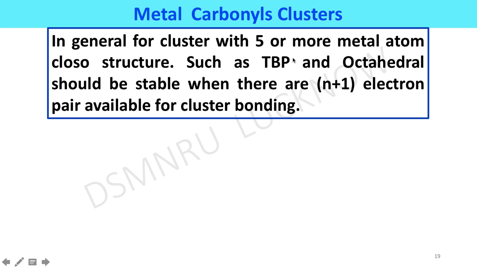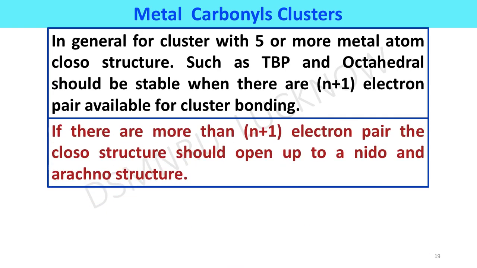In general, for clusters with 5 or more metal atoms, a closo structure is formed. If it has more than 5 metal atoms, it will always form a closo structure such as trigonal bipyramidal and octahedral. It should be stable when there are n plus 1 electron pairs available for cluster bonding. If there are more than n plus 1 electron pairs, the closo structure should open up to a nido and